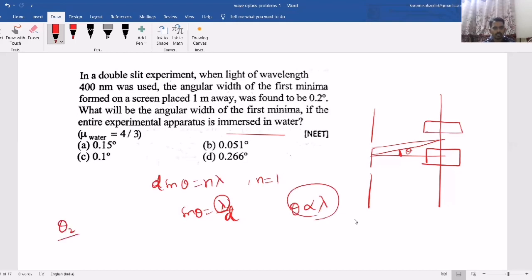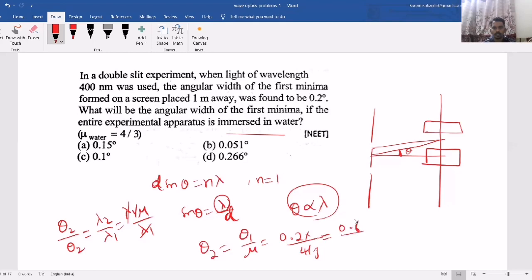So you can take the ratio: theta 2 by theta 1 equal to lambda 2 by lambda 1, where lambda 2 is lambda 1 by mu. Lambda 1 cancels. Then theta 2 equal to theta 1 by mu, where theta 1 is 0.2 and mu is 4 by 3. So 3 will go up: 0.6 by 4, so 0.3 by 2. That means 0.15 degree.